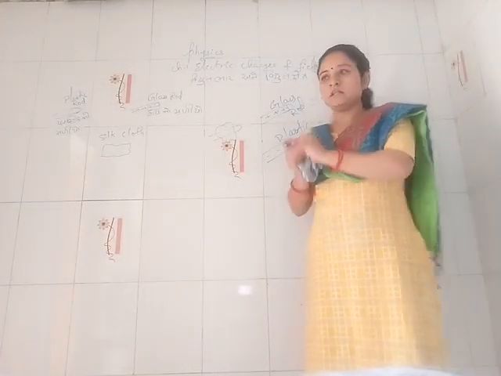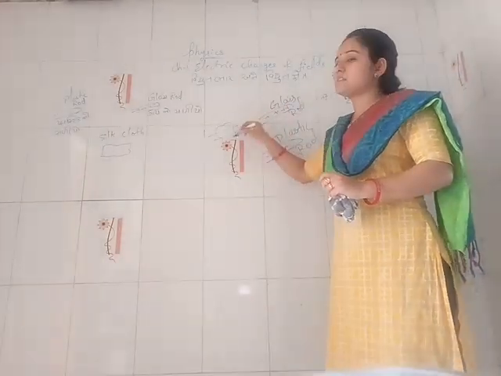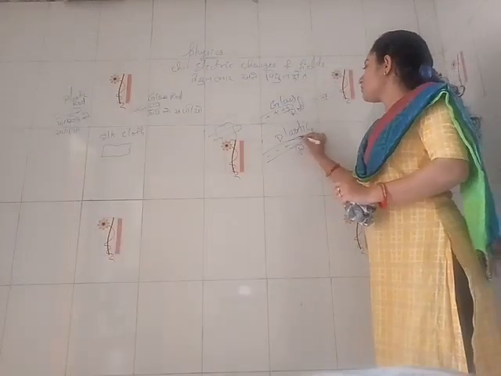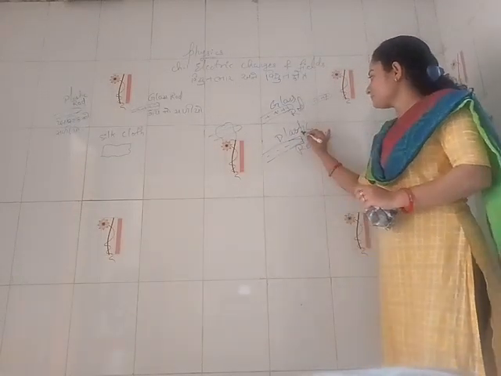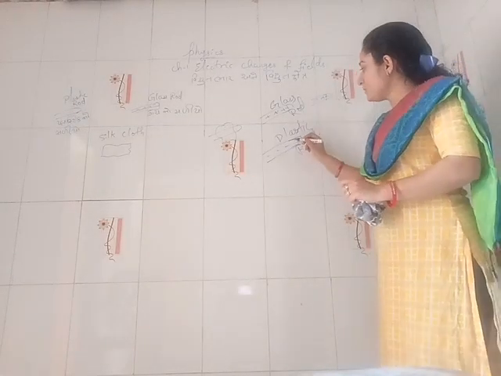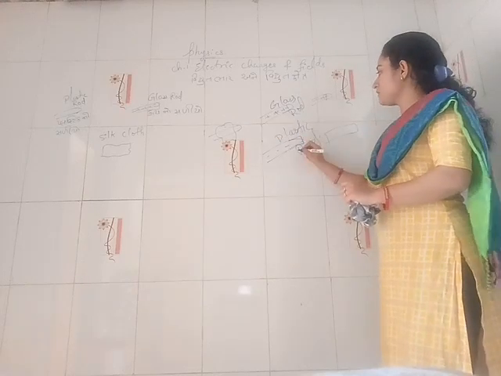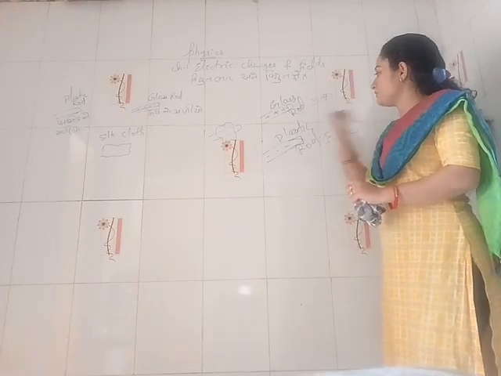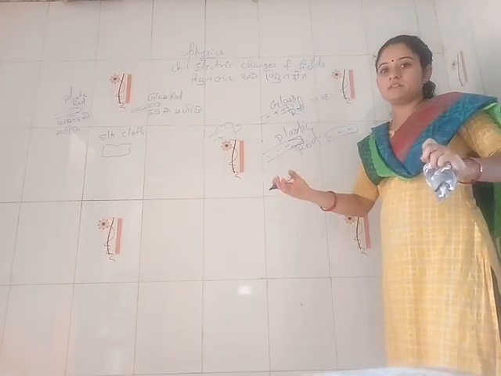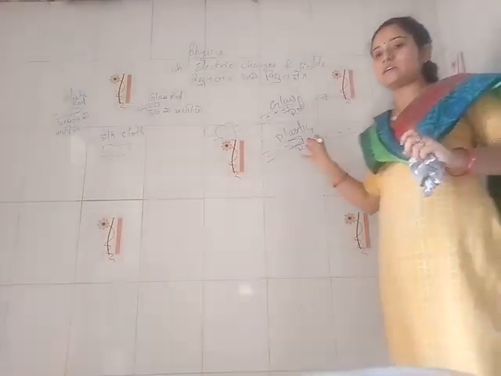Getting it? And in the same way, when we rub a plastic rod with a silk cloth, then the plastic rod will have negative charges accumulated over it. So when we bring another similarly rubbed plastic rod near this plastic rod, then they will repel each other. So like charges repel and unlike charges attract.